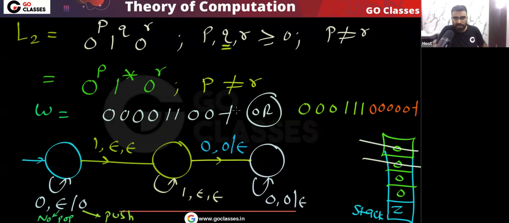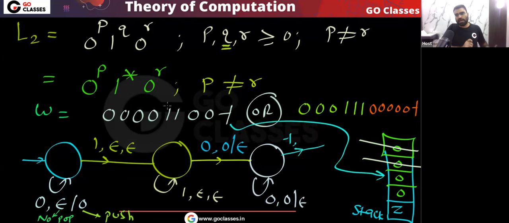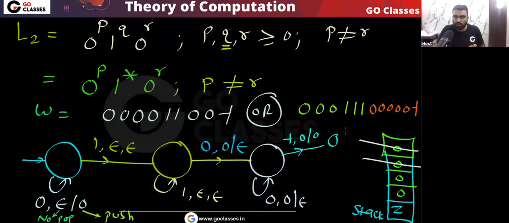Now when the end marker comes, tell me what should happen. I am considering p is more than r. So when the end marker comes, there should be 0 on top of the stack, yes or no? When the end marker comes, you can easily see there is 0 on top of the stack. Then I will go to the final state.